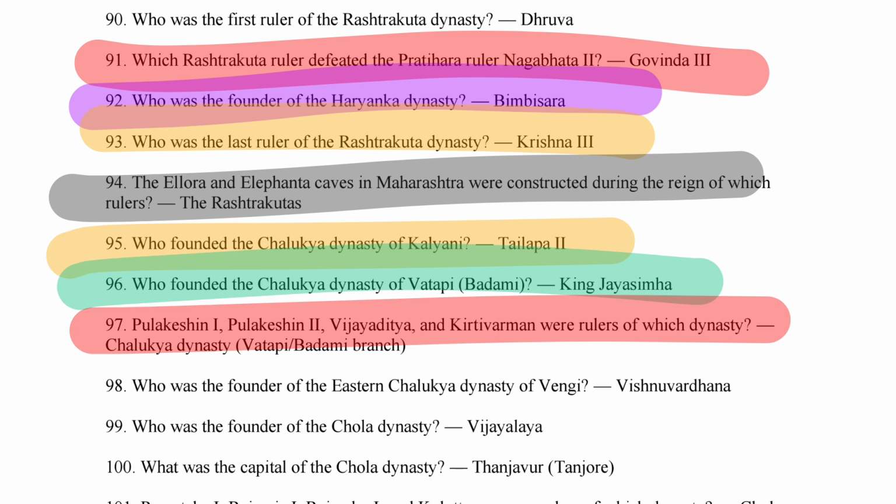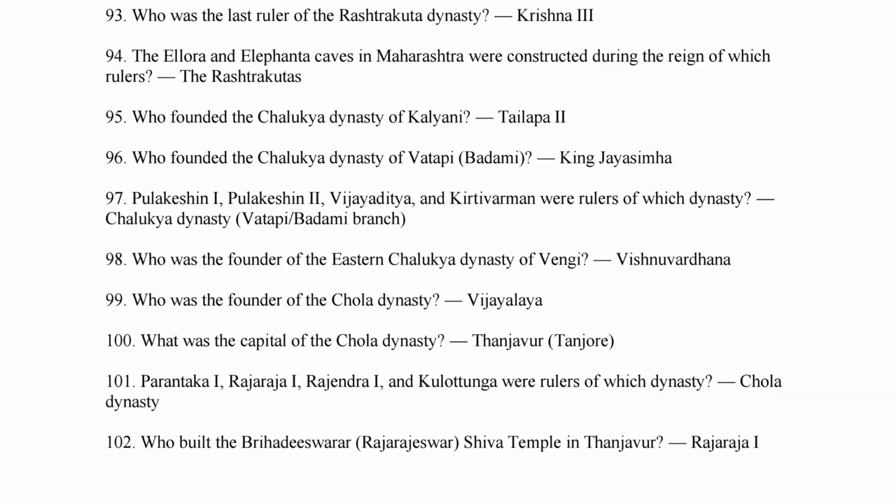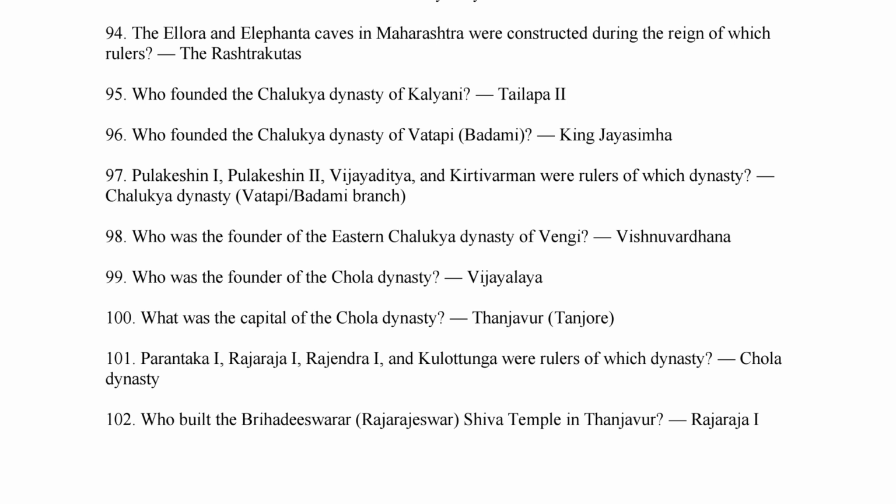So it's the Chalukya dynasty, Badami branch. Okay, next is what? Who was the founder of the Eastern Chalukya dynasty of Vengi? So it's Vishnuvardhana. Okay, who was the founder of the Chola dynasty? So it's Vijayalaya. Okay, next question: what was the capital of the Chola dynasty? So it's Thanjavur.